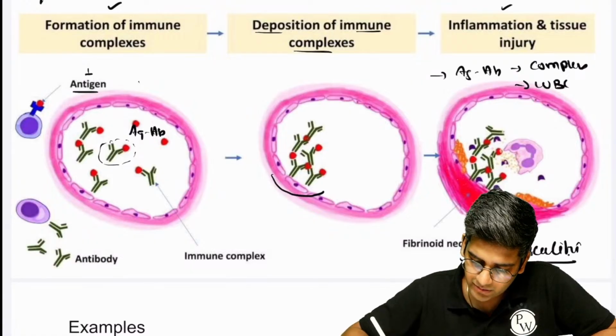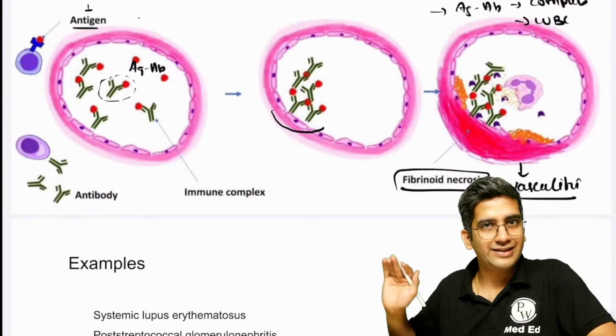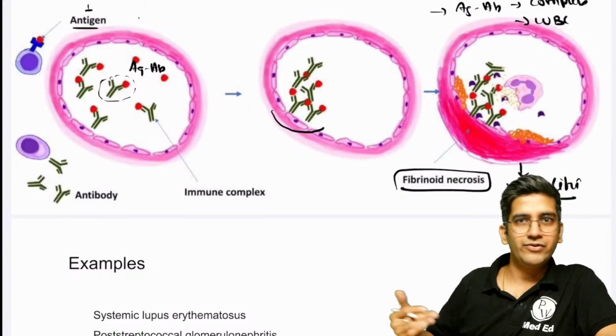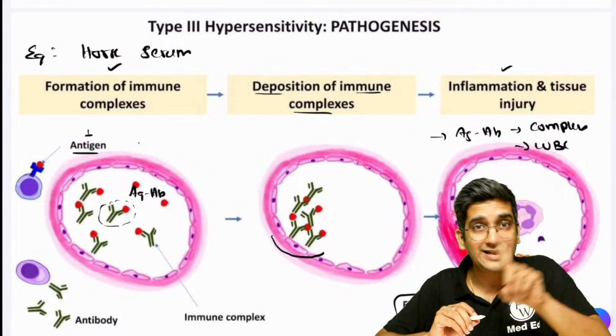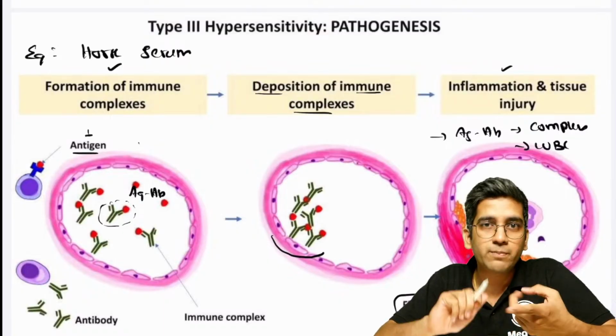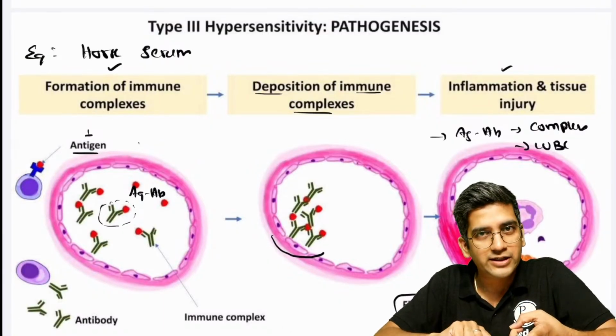Type 3 hypersensitivity is primarily vasculitis. That's why the term fibrinoid necrosis is very, very important. It will have fibrinoid necrosis by default. We cannot help it, right? So these are the three simple steps. The terms are important, the headings are important: formation of immune complex, deposition of immune complex, and inflammation, injury or vasculitis and tissue damage.